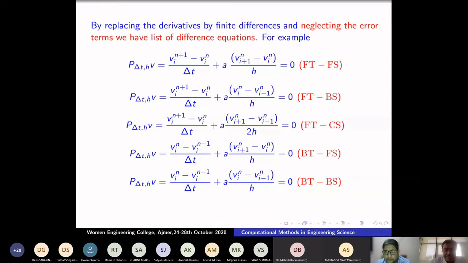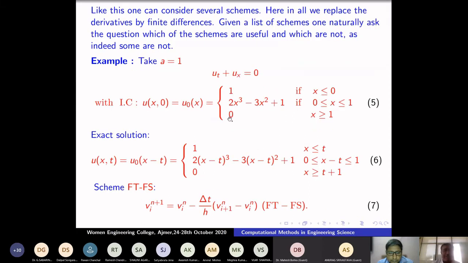Now the question is, is everything going to work? Of course, as delta t and h go to 0, this goes to the PDE. This is a good approximation to the PDE as delta t and h go to 0, no doubt about it. But does the solution converge? Can I take arbitrary schemes like this? I have taken a linear example. Even for a linear example, is it possible to compute it? The answer is no, you cannot take it. For example, I am giving a simple example here: u_t plus u_x is equal to 0, taking a equal to 1. It is the simplest possible PDE and the simplest example.